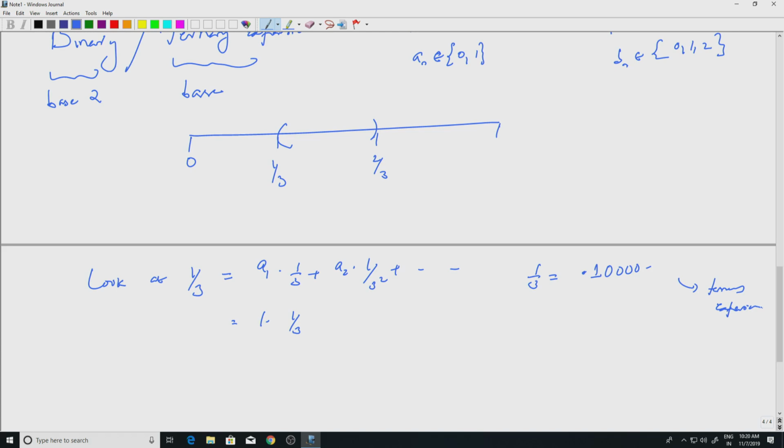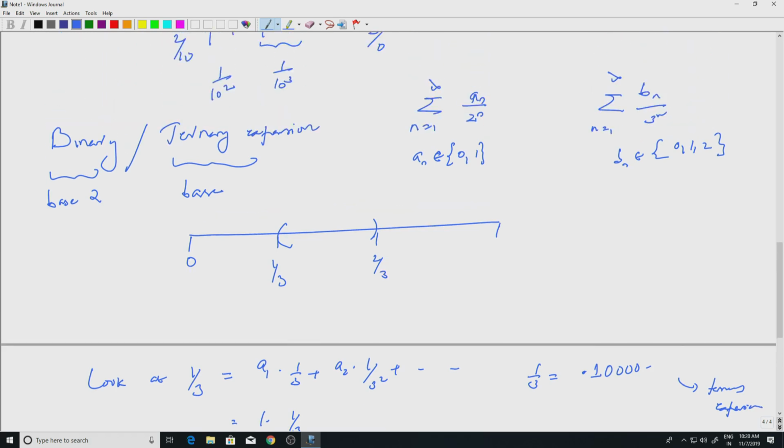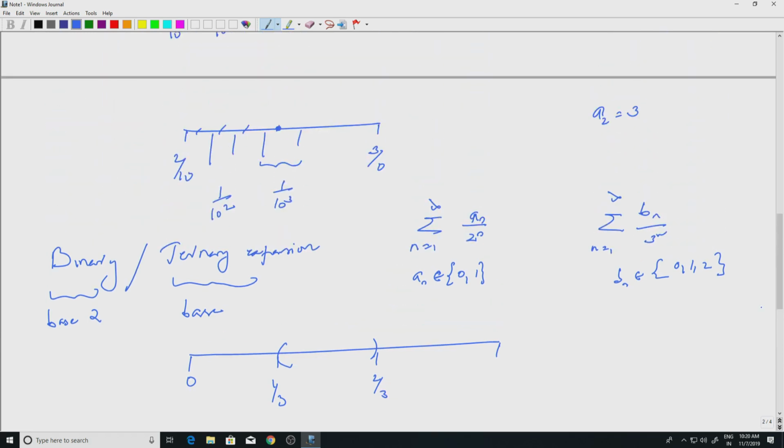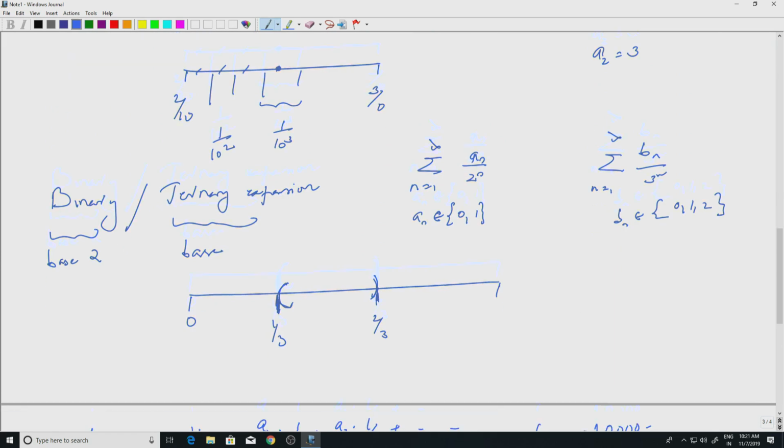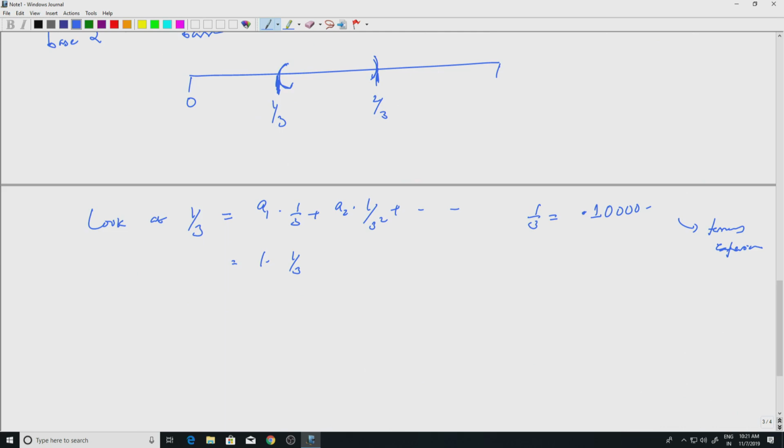but it has 1 in the ternary expansion, and 1 by 3 is in the Cantor set, right, because I am only throwing out the open interval. So, the endpoints here, they are all in the Cantor set. Well, the point is 1 by 3 has another expansion. So, let us see, 1 by 3 can be written as 0.100000, well, which can also be written as 0.022222, never ending 2's, right.